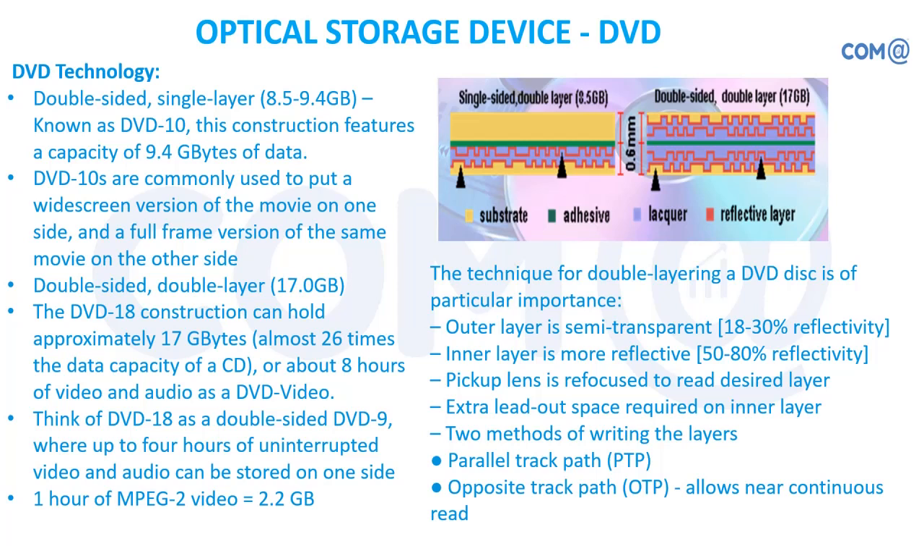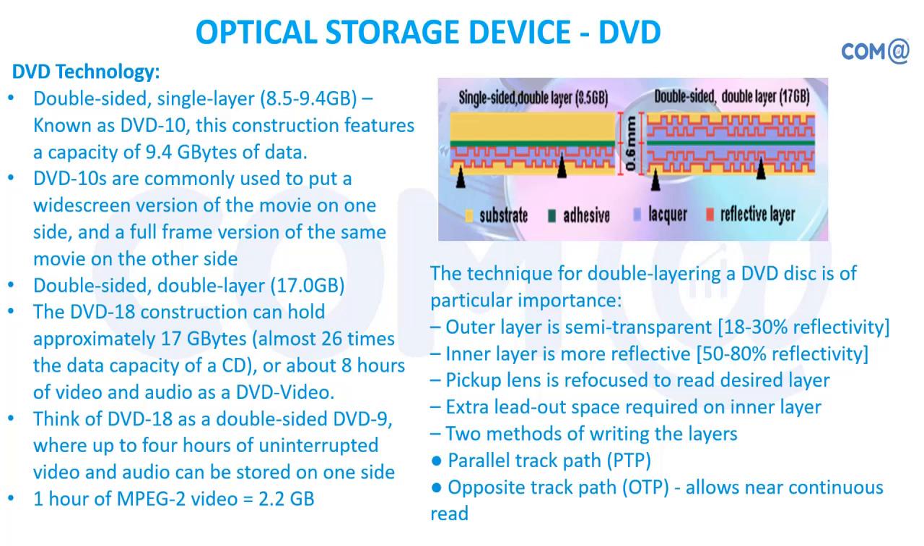So in DVD technology, you had multiple things, right? Single layer, double sided, right? Double sided single layer. It will vary from 8.5 to 9.4 GB, known as a DVD 10, because close to 10 GB of data we are saying. So in DVD 10, mostly DVDs are used for dumping the movie files, right? So for accommodating more movies, not like CD with only 700 MB. So we can store multiple movies in one DVD.